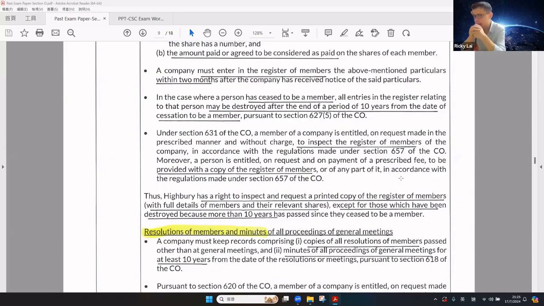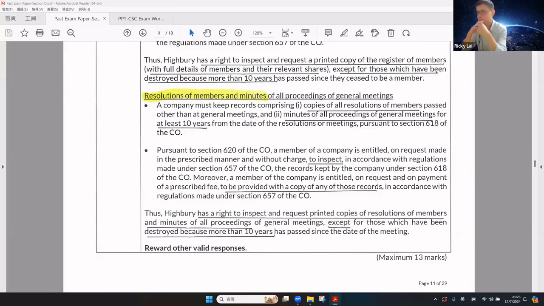A member of the company is entitled, on request made in the prescribed manner and without charge, to inspect the register of members. A person is entitled, on request and payment of a prescribed fee, to be provided with a copy of the register of members. Therefore, the shareholder has the right to inspect and request a copy of the register of members, except for entries that have been destroyed because more than 10 years have passed since they ceased to be a member. How about the resolutions of members and minutes of all proceedings of general meetings?